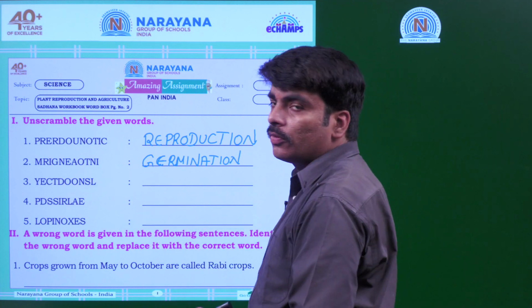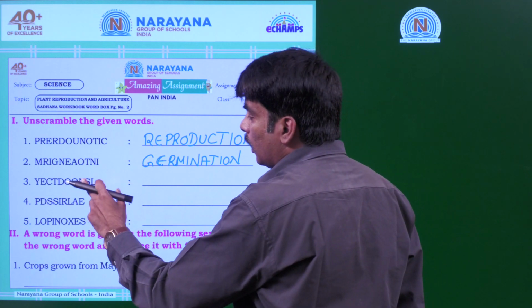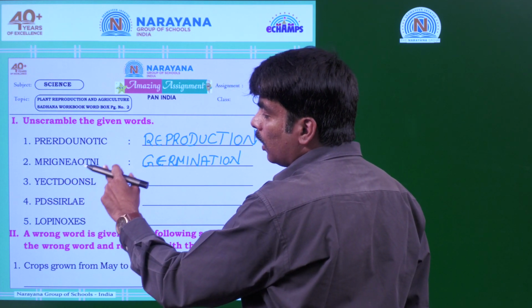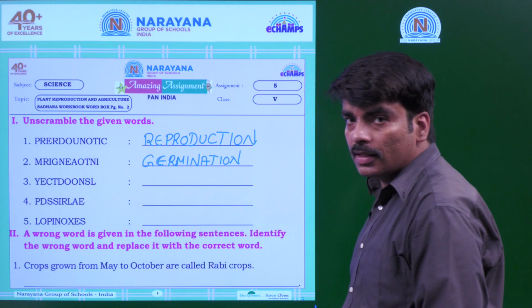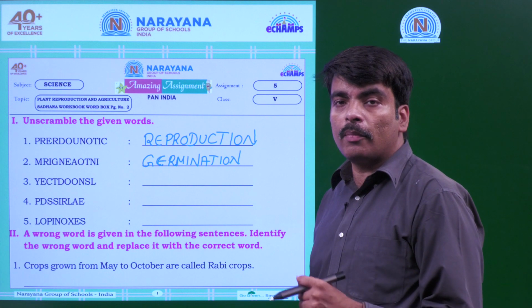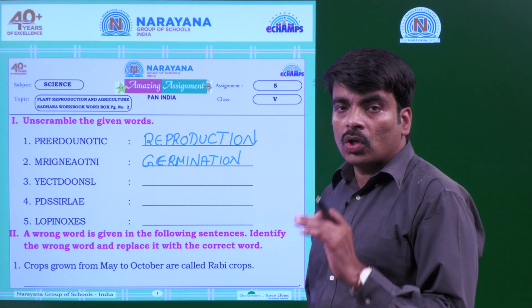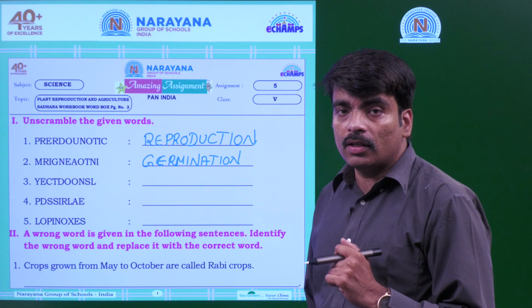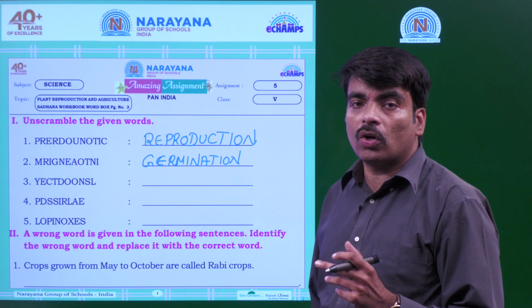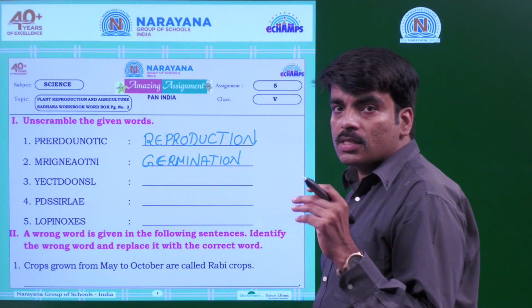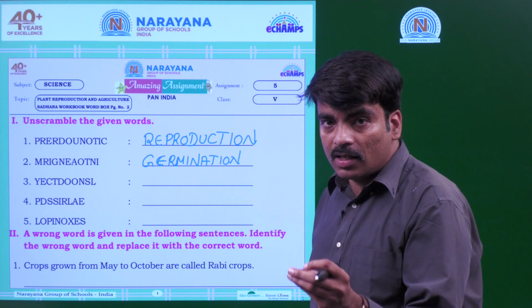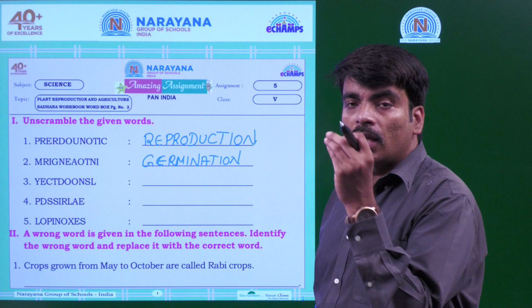Now, third one, YECTDOONSL. These are the scrambled letters of cotyledons. You know what is a cotyledon? A cotyledon is the part of the seed which protects the baby plant, and it also gives food to the baby plant.